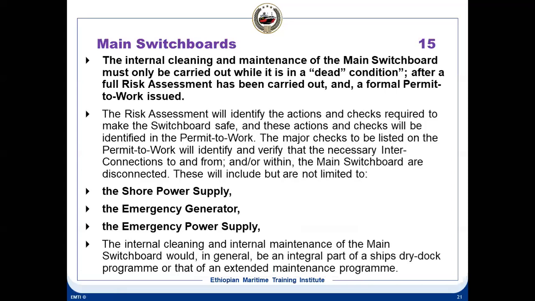After a full risk assessment has been carried out and a formal permit to work is issued. So the risk assessment will identify the actions and checks required to make the switchboard safe, and these actions and checks will be identified in the permit to work. The major checks to be listed on the permit to work will verify the necessary interconnections to and from or within the main switchboards are disconnected. This includes but is not limited to shore supply, emergency generator, emergency power supplies.